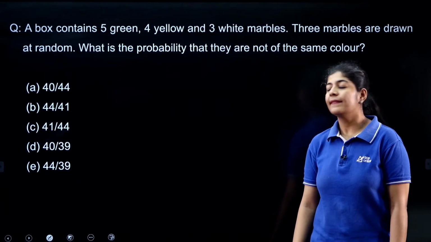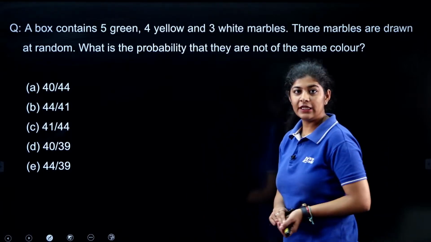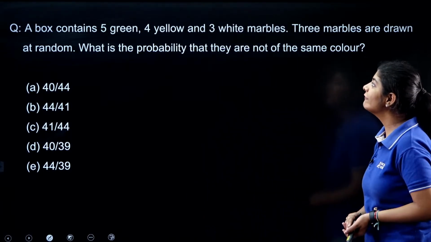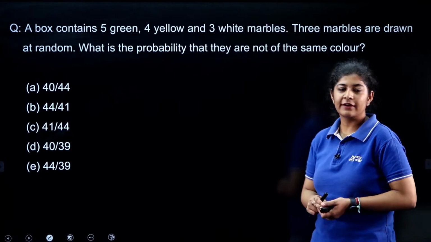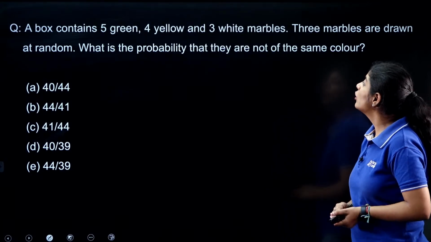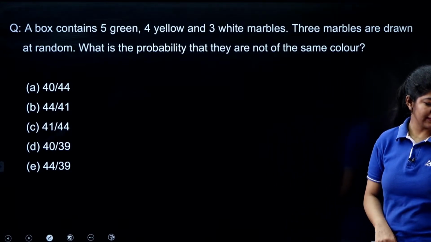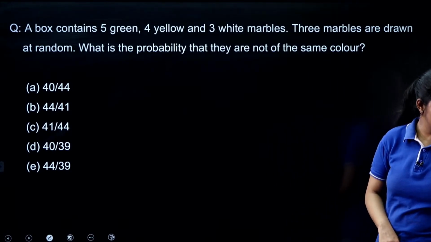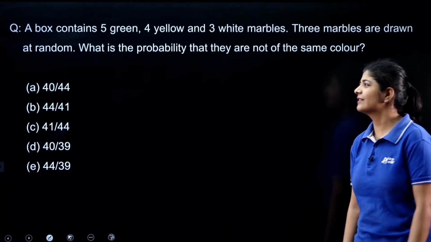Next, the next question says that a box contains 5 green, 4 yellow and 3 white marbles. 3 marbles are drawn at random. What is the probability that they are not of the same color? What we have to do? We have to find out the probability in which they are not of the same colors. Again, it's a very easy one.